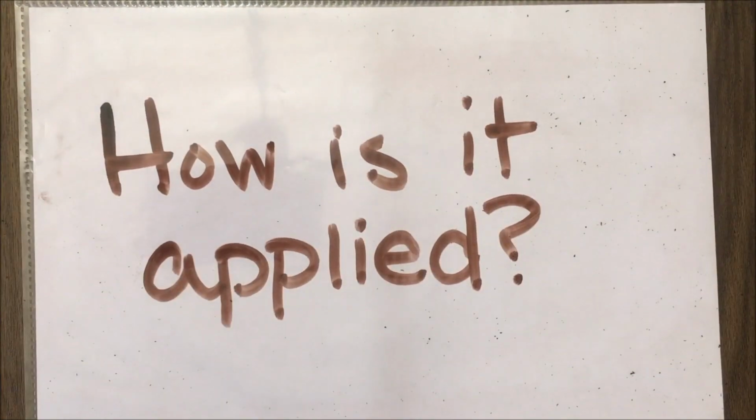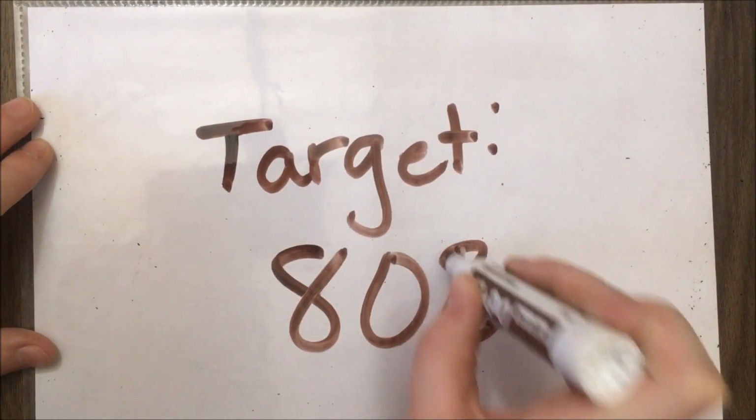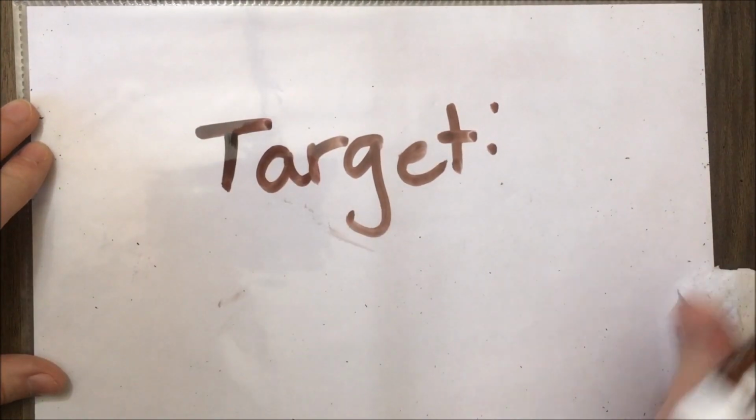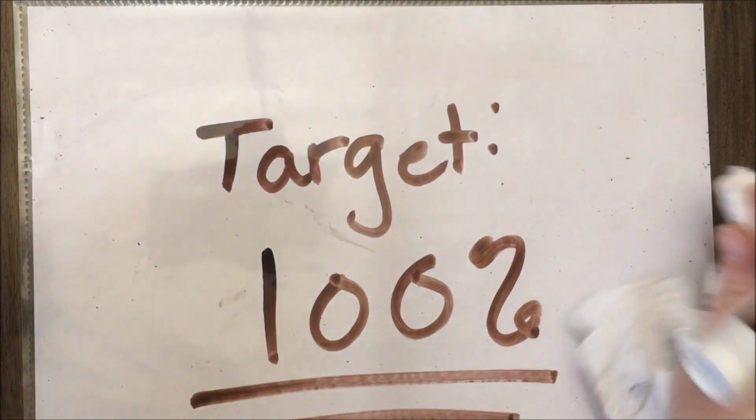How is it applied? We know that in the School of Ed, target is usually 80%. This is not so with Indicator 13. Target for this is actually 100% of students. IDEA is the law, and it is essential that all students who qualify receive the services described within.